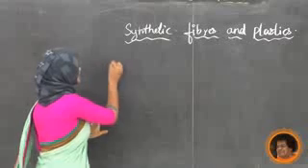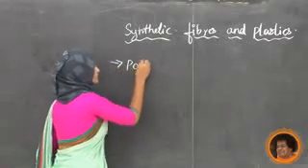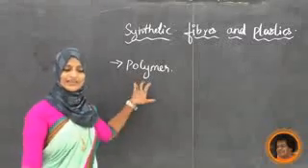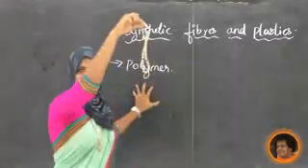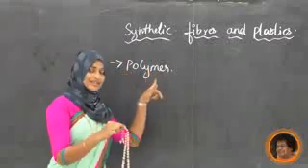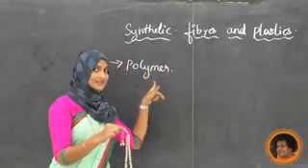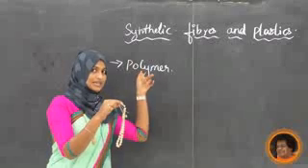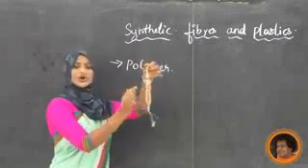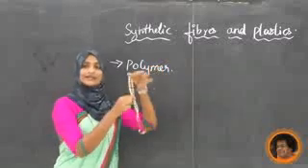So I will write here, polymer. Now a polymer is similar to this necklace. Polymer in case of fibers, here artificial fibers I am saying. Here the beads joined together form a necklace.